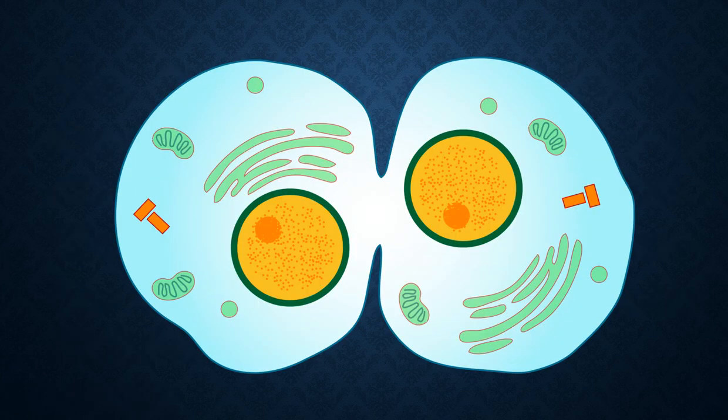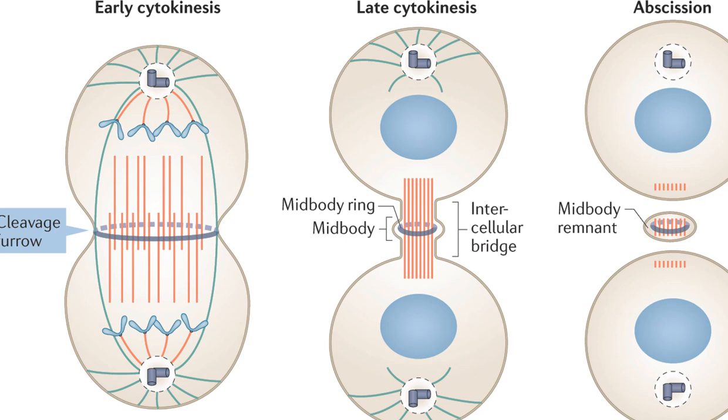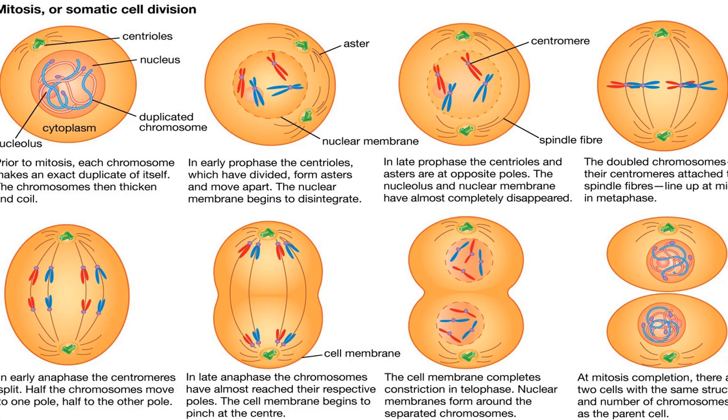And as we can see here, the cytoplasm is completely separated, and we have two different cells, daughter cells, with the same characteristics as the mother cell. And here it's just showing us all that happens during cytokinesis, where the cytoplasm starts to tighten up until it's separated into two cells.